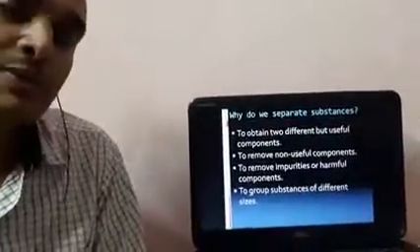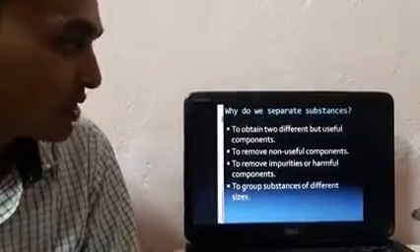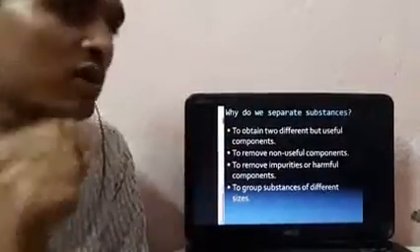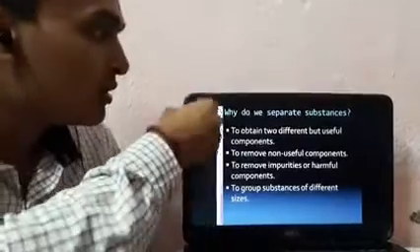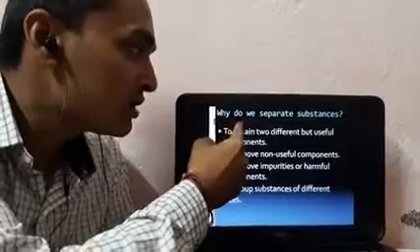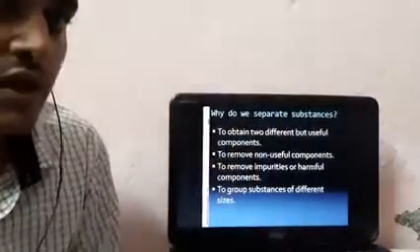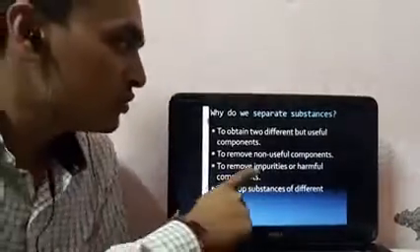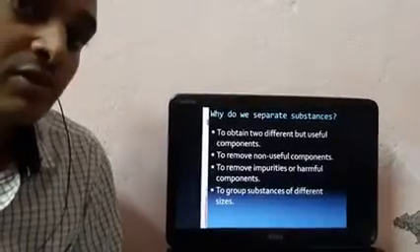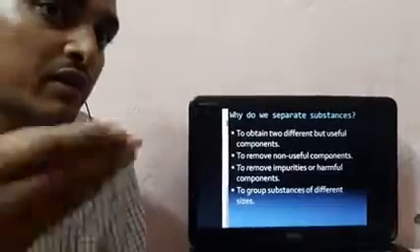Why do we separate substances? What is the need, what is the basic reason behind the separation method? To obtain two different but useful components. To remove non-useful components. In certain cases we have to separate substances in which one substance is necessary and one is not, so we will separate that material.